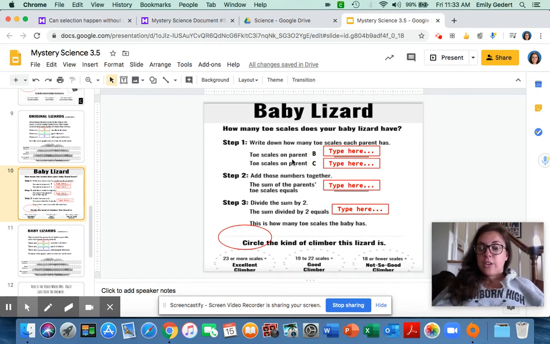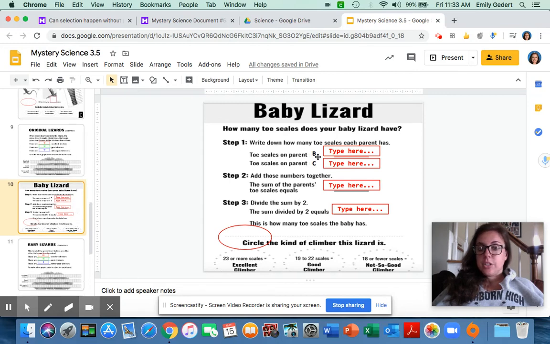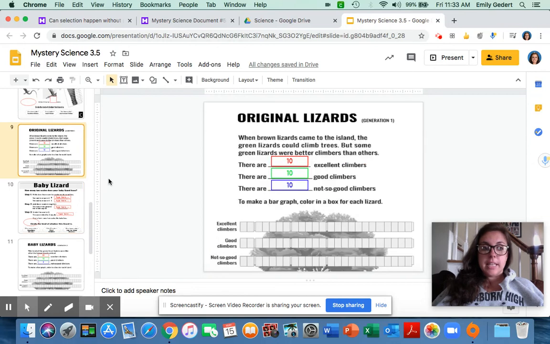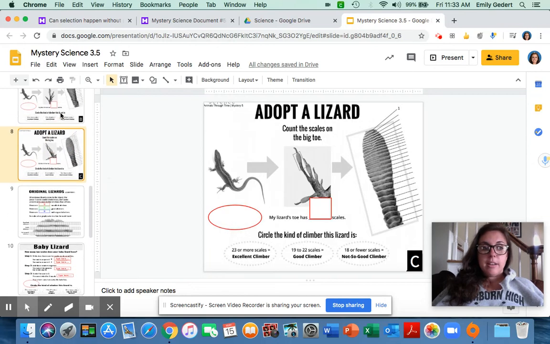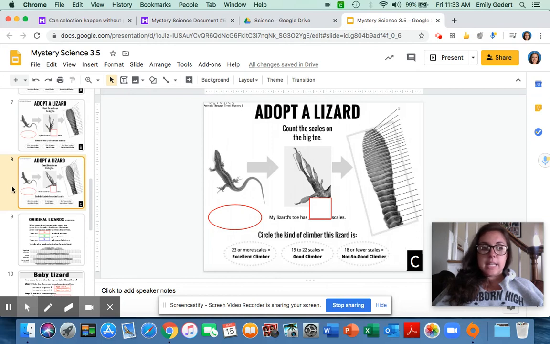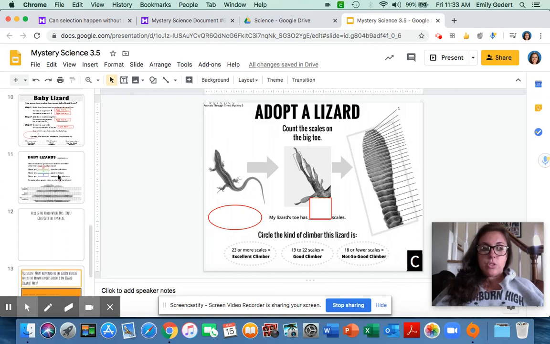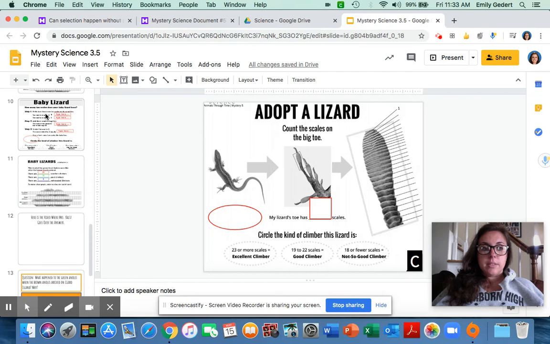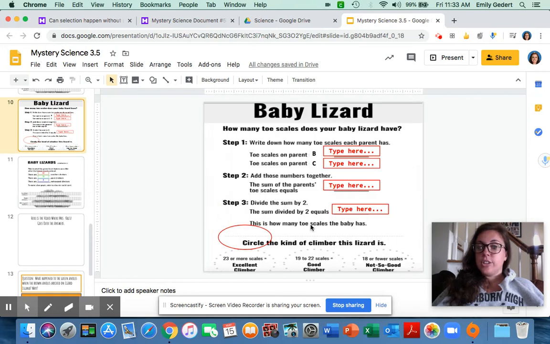So to do that, it's a little bit of math here. You're going to follow these steps. You're going to go back up to these slides and you're going to look at parent B and parent C. You'll notice up here, parent B right here is on slide 7. So you're going to use these numbers. And parent C is on slide 8. So you're going to type in those numbers into slide 10, and then you're going to do this math.